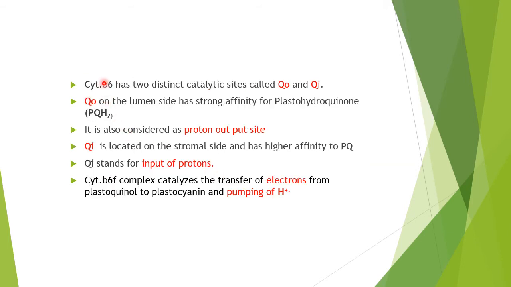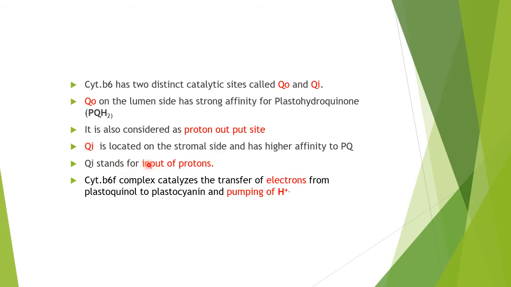So cytochrome b6 has two distinct catalytic sites. One is called Qo and the other Qi. Qo on the lumen side has strong affinity for plastohydroquinone. It is also considered a proton output site. Qi is located on the stromal side and has higher affinity to PQ.